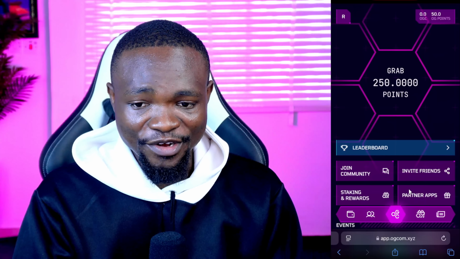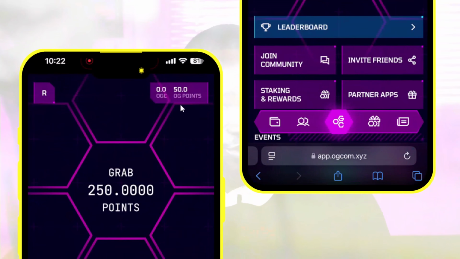So right now you have been rewarded with 50 OG coin. Like, can you see OG point? 50 OG points. After the airdrop, you are going to see your airdrop here, which says 0.0. After the conversion, you are going to see what you are going to receive right here. But now we are still farming the points. And how many points can you farm in the next 10 days before the snapshot?